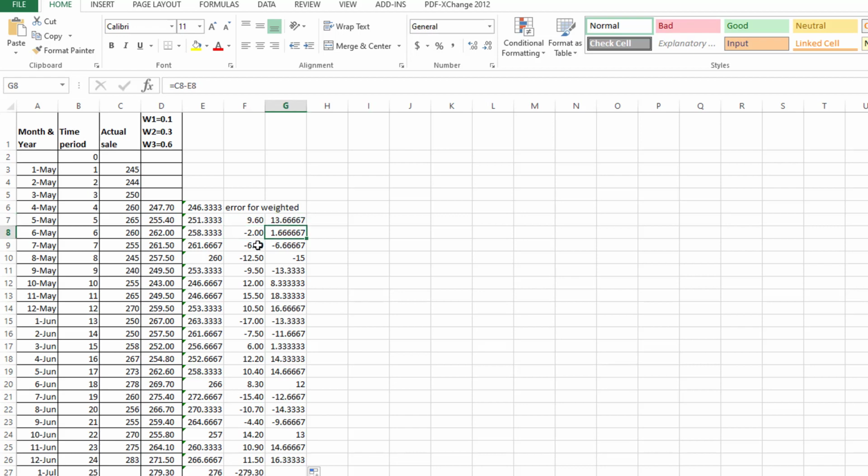This is much lower than this one, this one, this one, this one. So on the basis of this, we will conclude which forecasting technique is the more accurate one. On the basis of this interpretation and these rules, we will conclude that a specific forecasting technique is the best one in a specific